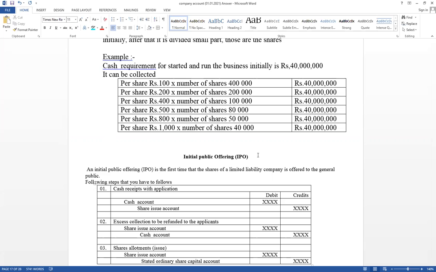Now see what happens. Company issues shares to the general public. Initial public offer.